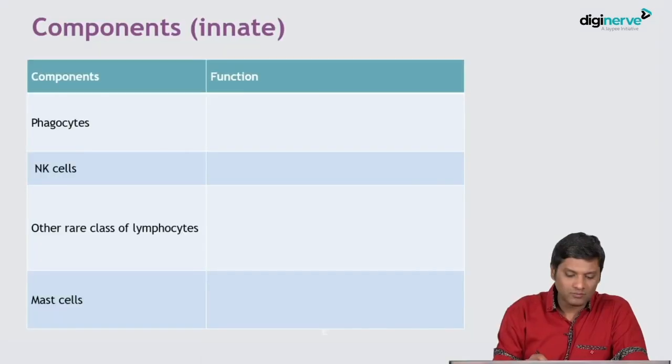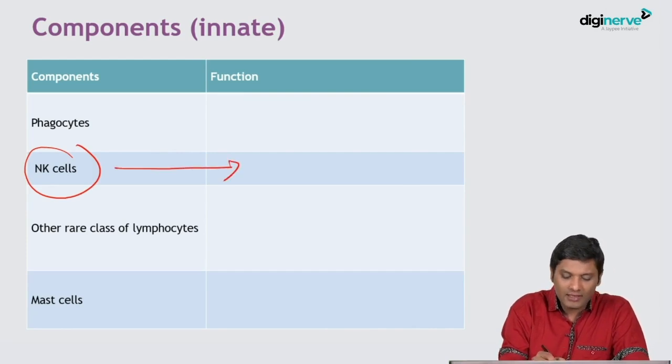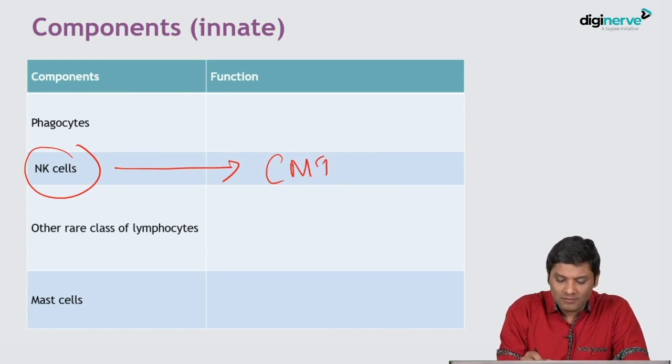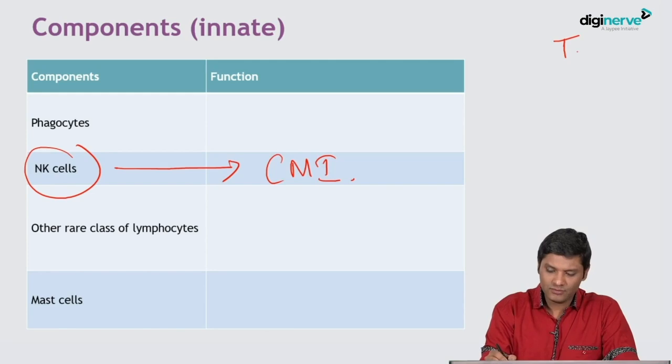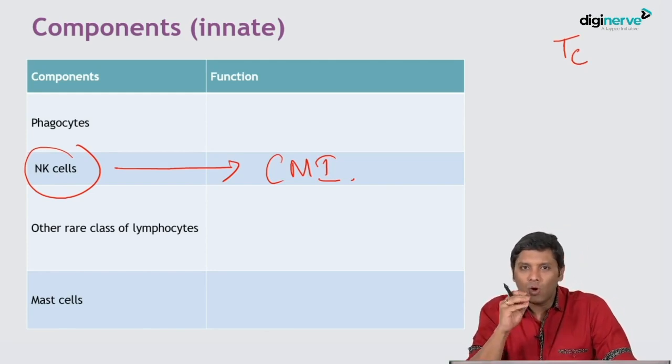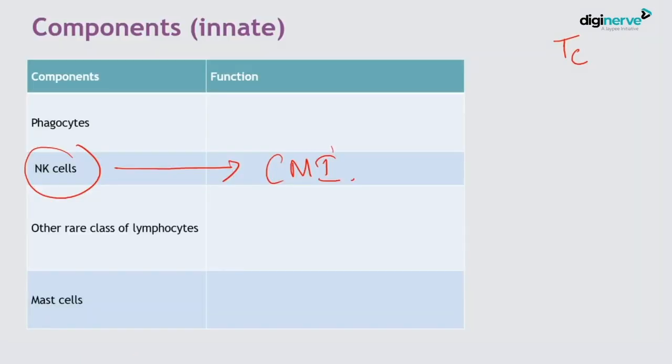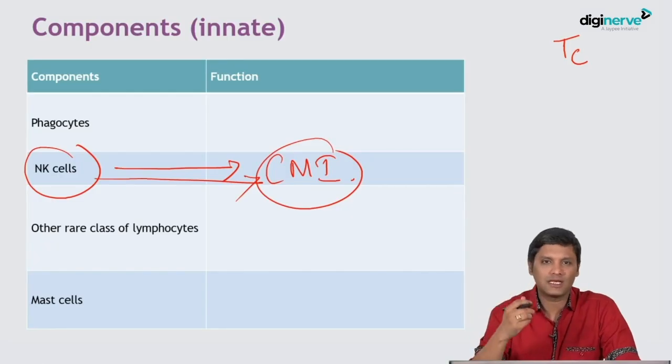The next important component is the NK cell. NK cells are the component of innate immunity which is responsible for cell-mediated immune response. The cell-mediated immune response is usually mediated by the cytotoxic T cell. However, in a neonatal case where you need to provide neonatal immunity, where T cell-mediated immunity is not available, the CMI is mediated by NK cells. The details of NK cells we will discuss under cell-mediated immunity.